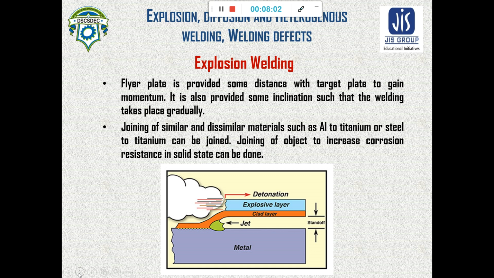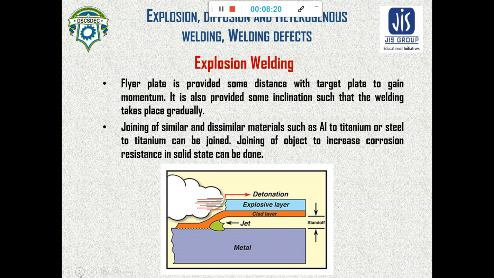By this welding, joining of similar and dissimilar materials such as aluminium to titanium, steel to titanium can be done.